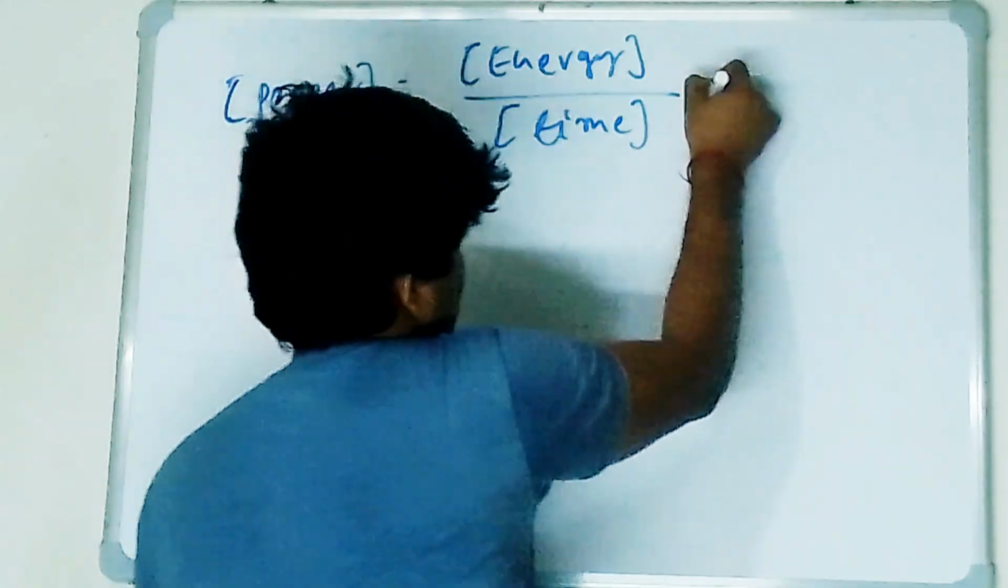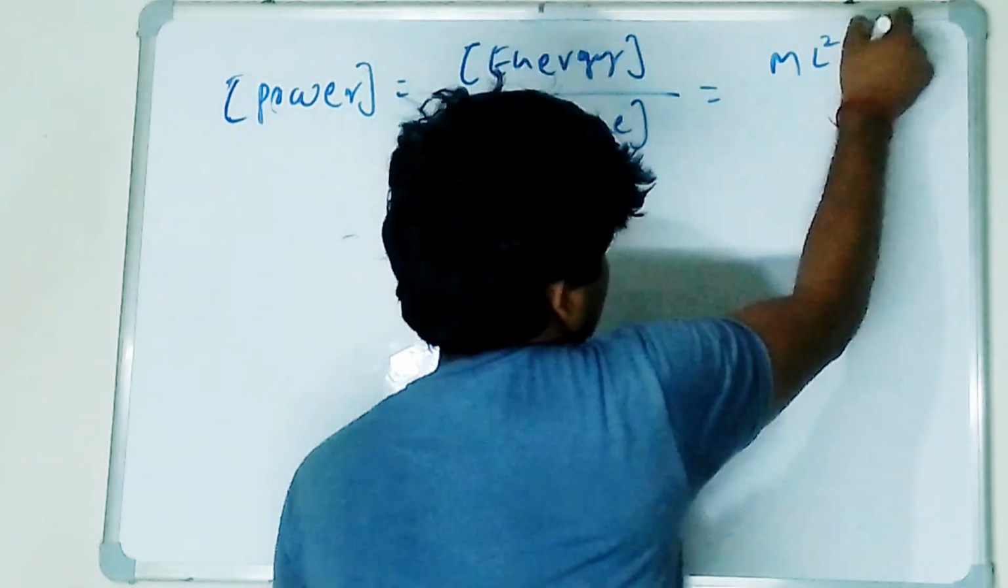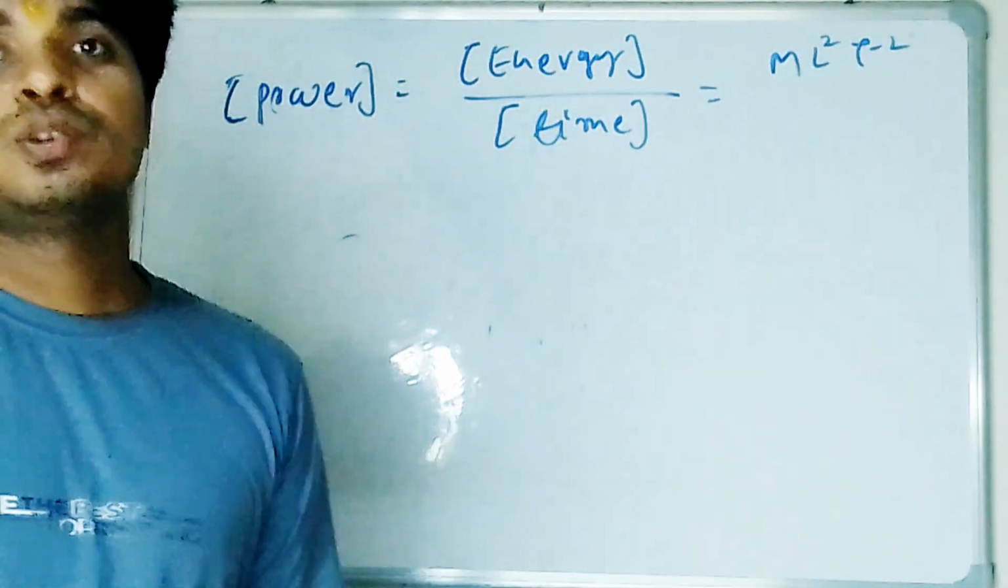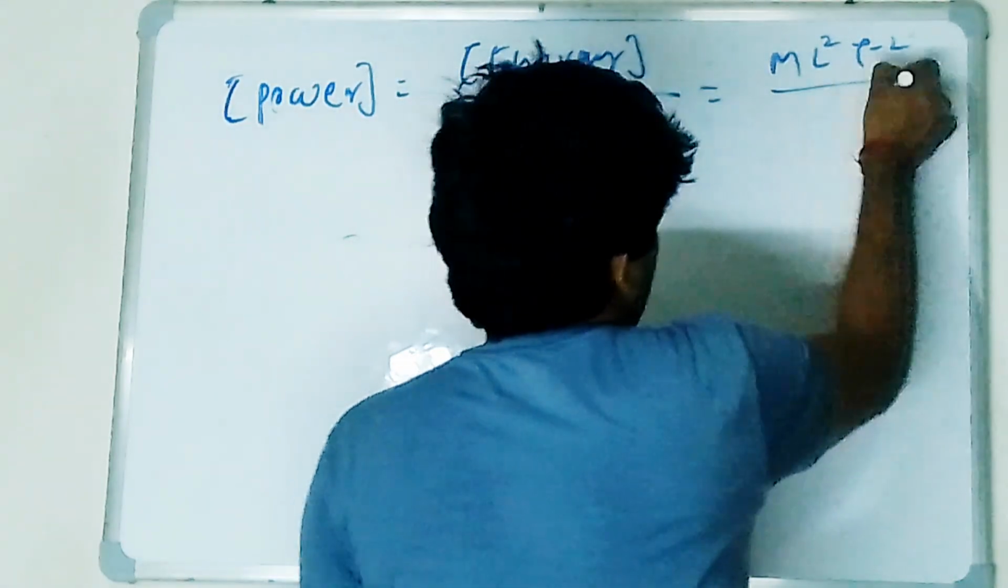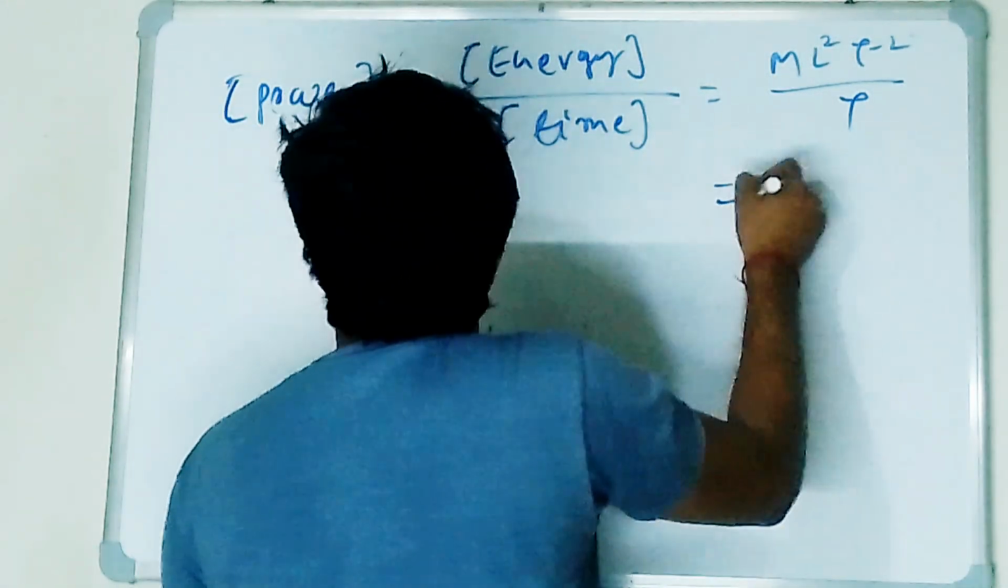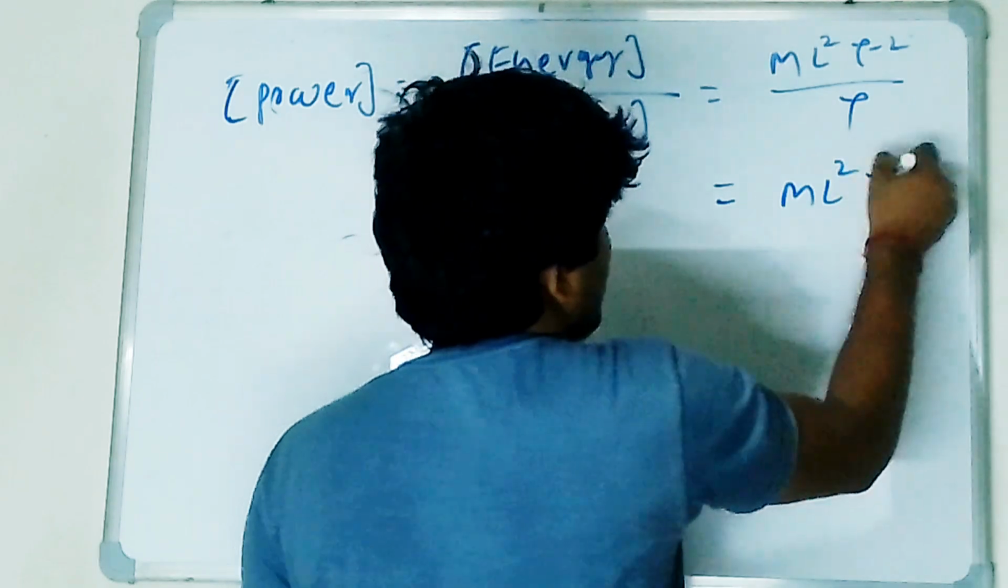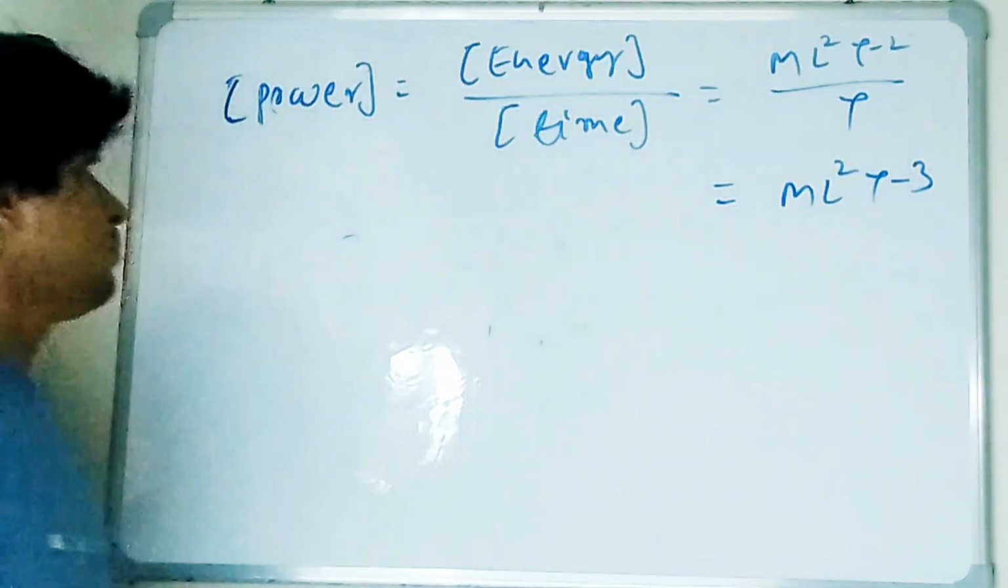So what's the dimension of energy? I already did that over there, so I'm writing directly ML²T⁻². You can go step by step again. Divided by T, so this will be ML²T⁻³.